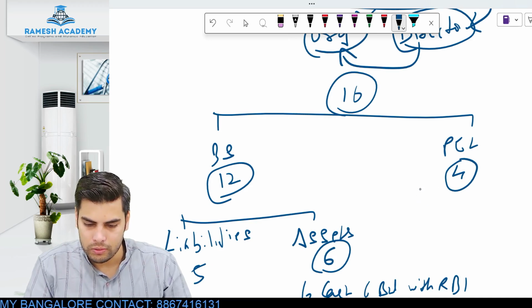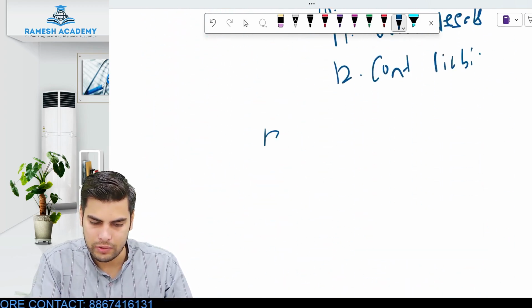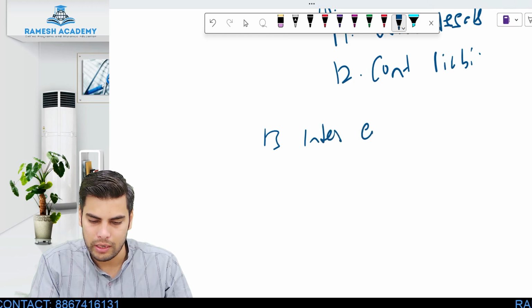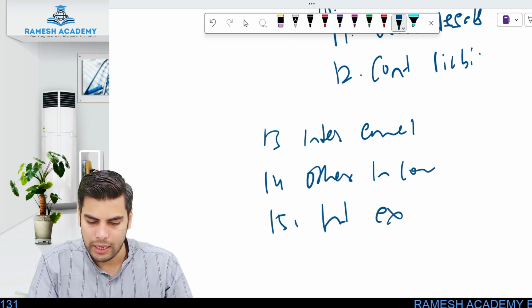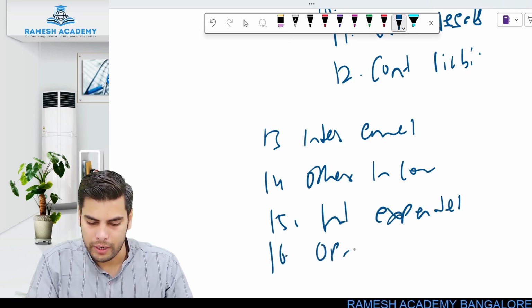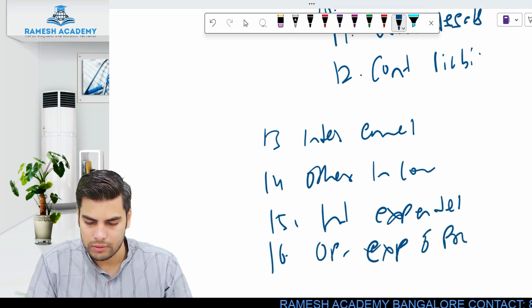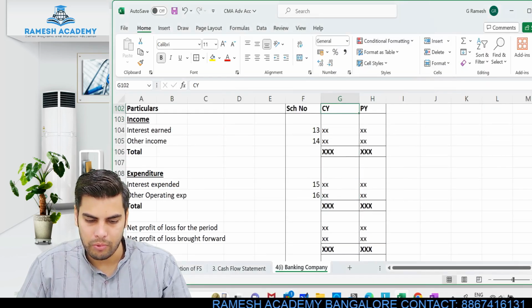So till here we were done with 12, right? So 13, 14, 15 and 16. I'll just write it over here. This would be interest earned, 14 would be other income, 15 would be interest expended, and then 16 would be other operating expenses and provisions. Clear? So these are your 16 schedules. I've numbered it over here.